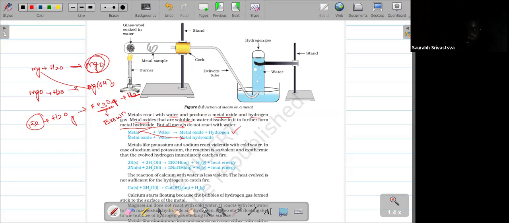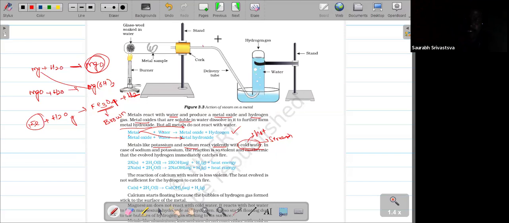Next case, potassium and sodium react violently with cold water. You have to remember, if any metal reacts with cold water, it can react with hot water also, and it can react with steam also. If it is cold water, the reactivity is high. If it is hot water, moderate reactivity. If it is steam, very low reactivity. That's why we are heating the substance.